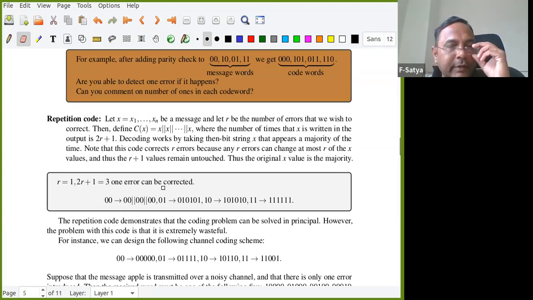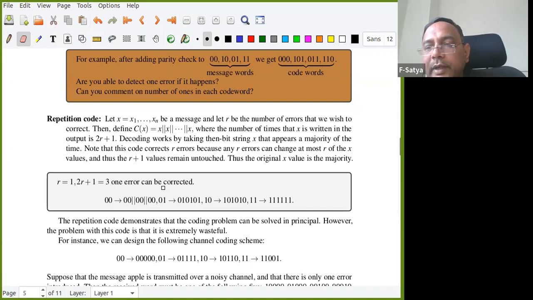See, what is happening is that 0, 0, 0, 1, 0, 0. So actually, I want to send 0, 0 that me and my friend know. And also my friend knows that I am sending the same thing 3 times. Then I send 0, 0, 0, 0, 0, 0 only. But my friend received 0, 0, 0, 1, 0, 0. Then how does he detect and correct?